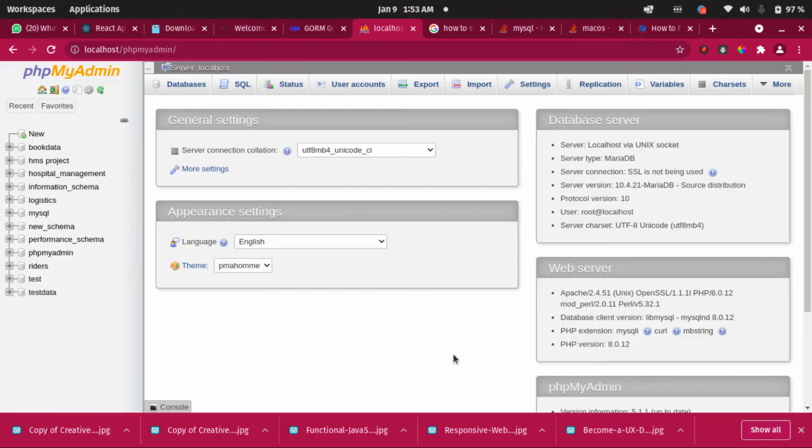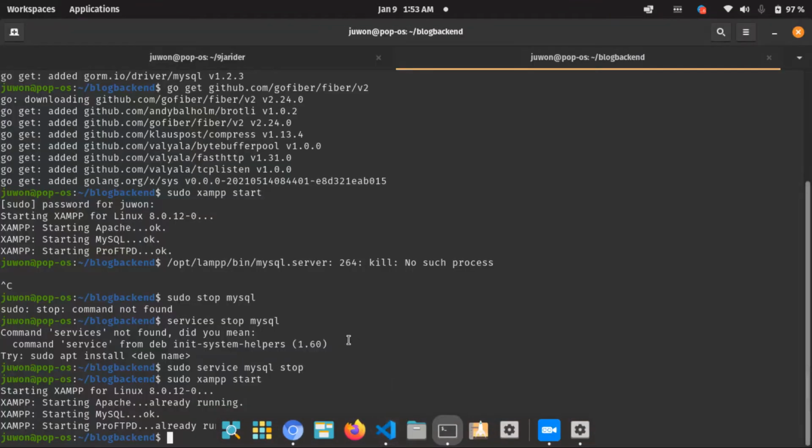All right, guys, I'm back and I've gotten that solved. The reason why it was throwing access denied was because I already had a MySQL service running in the background that I didn't know about. I have to stop the other MySQL service first before I can start XAMPP. So I've done that already. I've killed the service. This is what I did to stop it: sudo service mysql stop. So I have to stop the previous service.